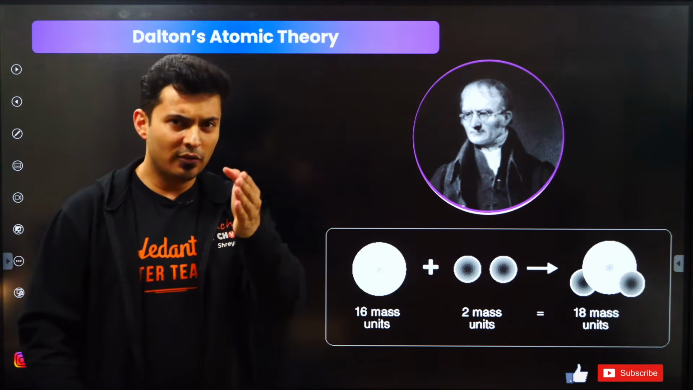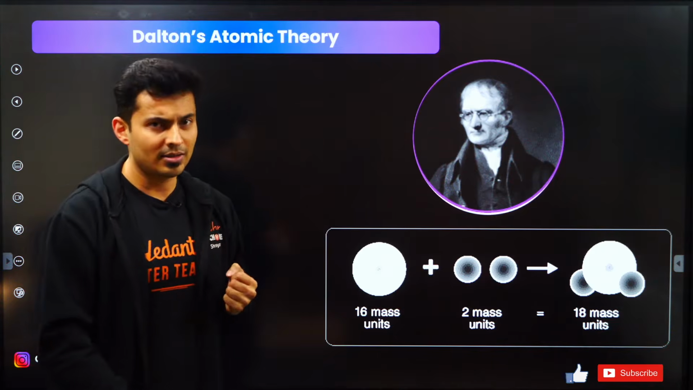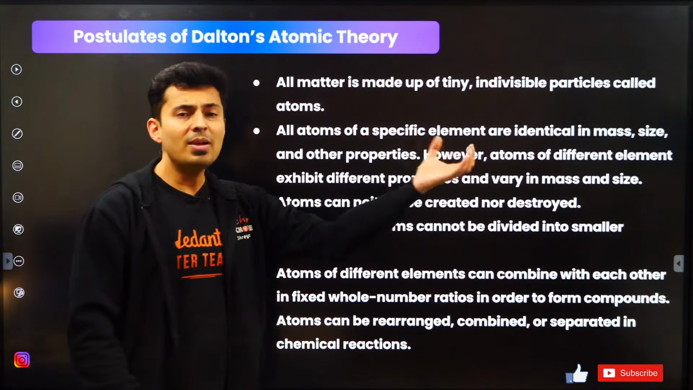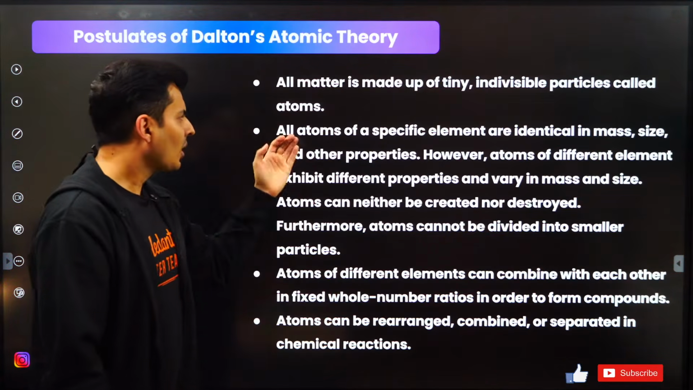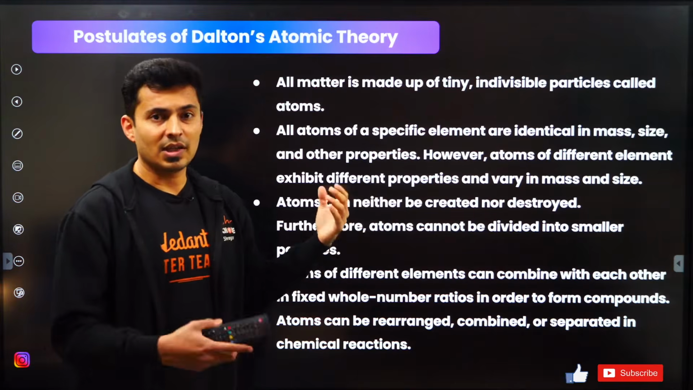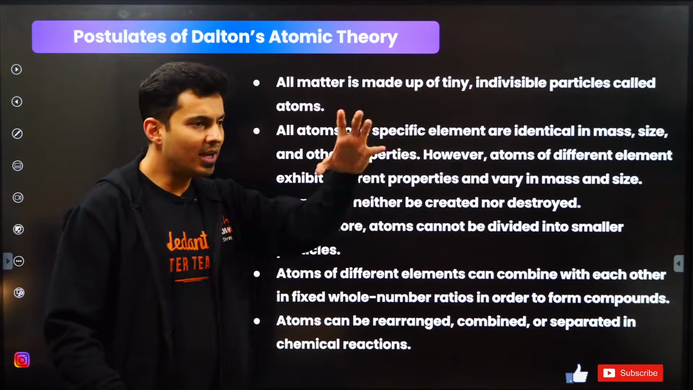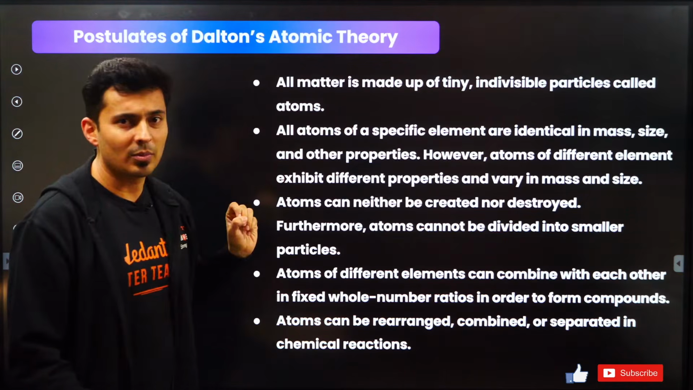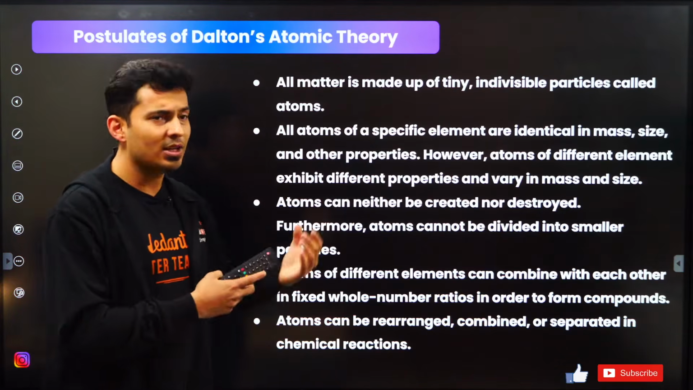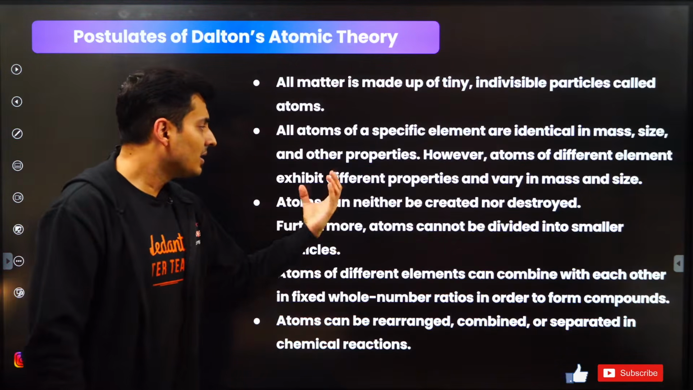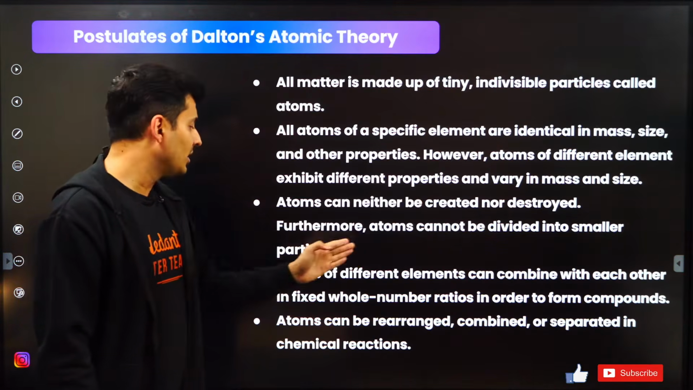We need to know a few of those theories, their limitations and what they proposed. Let's start with Dalton's theory. According to Dalton, every matter is made up of teeny weeny particles called atoms. All atoms of an element, let's say sulfur or oxygen, are identical. Yes, an atom of oxygen anywhere will be identical in mass, size and other properties. But if you take oxygen and carbon, they will be different in mass, size as well as their properties. Also, he said that you cannot create or destroy atoms and you cannot divide atoms into smaller particles.